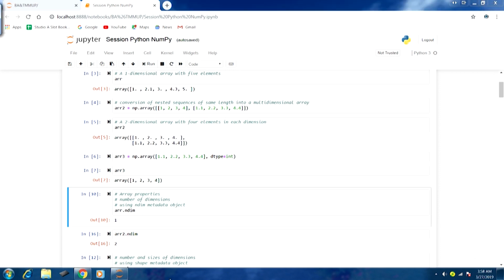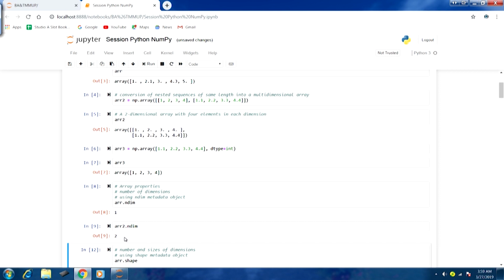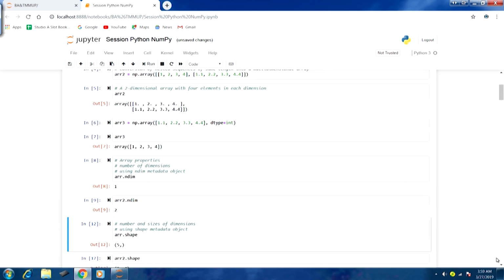Here, the array object we have already created. So, array.ndim, if I run this, I will get the number of dimensions. In this case the array object that we created earlier just had one dimension, as you can see in output number 3, with 4 elements. Now, for the second array object, array2.ndim, if I run this line, the number of dimensions comes out to be 2 in output 9, and as you can see in output 5 there were 2 dimensions. So, the number of dimensions we can find out using this attribute.